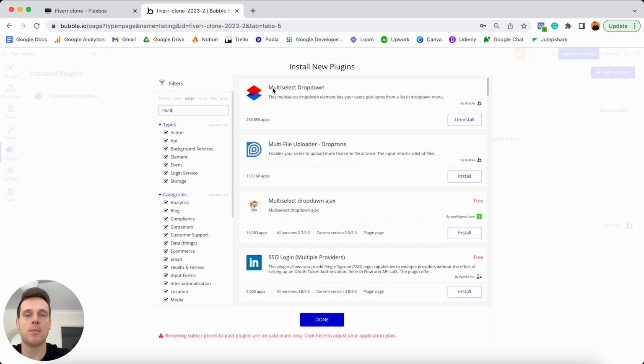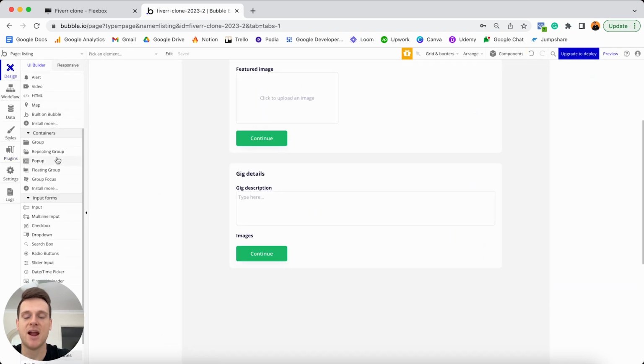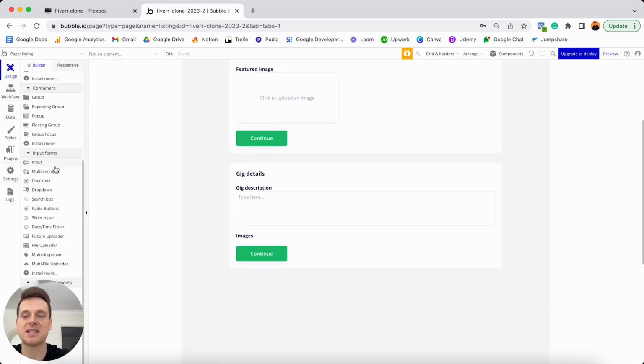Now below our multi-select drop-down menu, you'll see this option known as the multi-file uploader. So as the name would suggest, this allows someone to upload multiple files at once, so multiple images. What we're going to do is choose to install this here. I'll then close my plugin library, jump back to my design tab, and what you'll see under your input forms is that you now have access to this multi-file uploader.